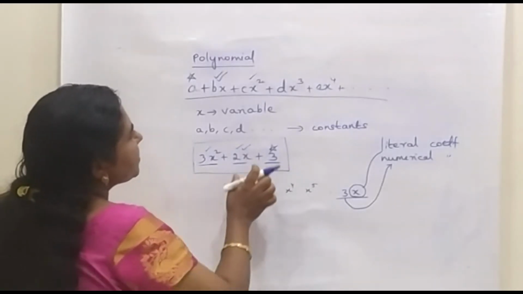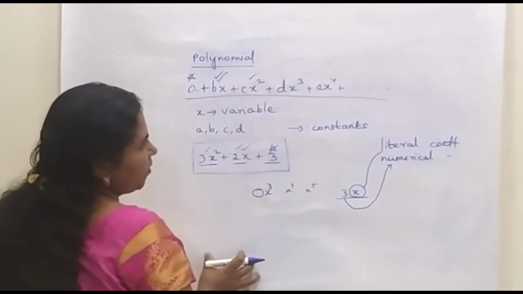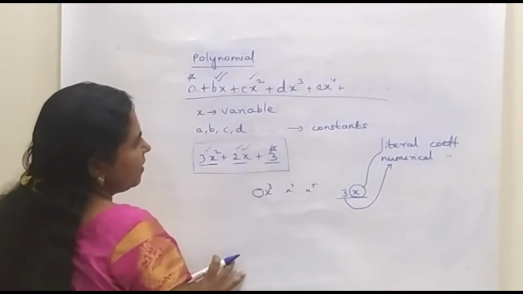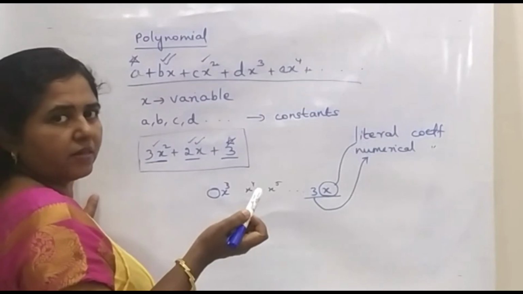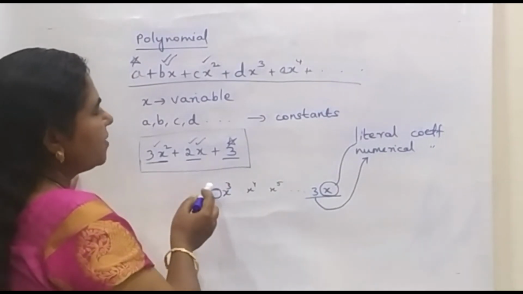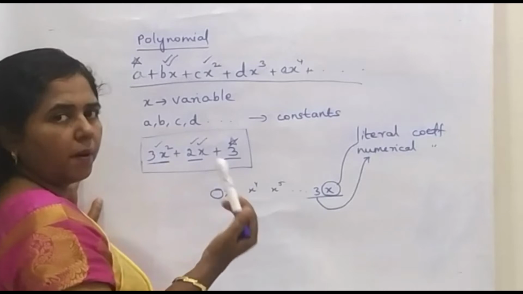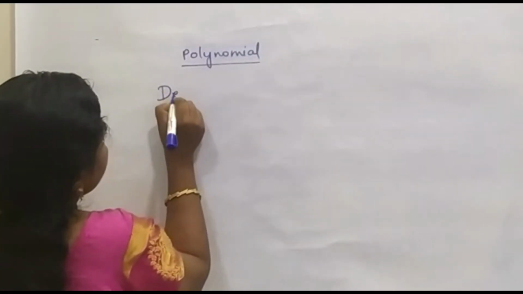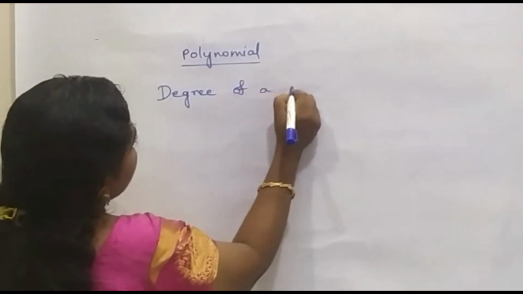It is not compulsory for all the terms in the general expression to be present in a polynomial. It may be of any choice. But the condition for a polynomial is that the number of terms should be either 2 or above 2. Now next we can see about the degree of a polynomial.